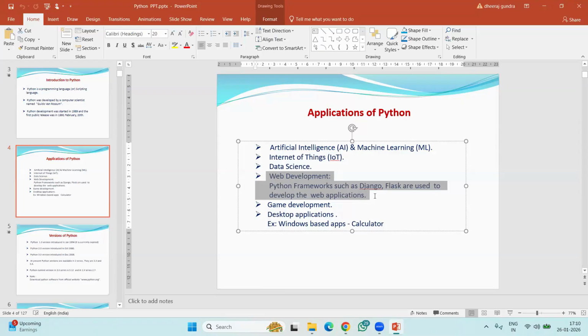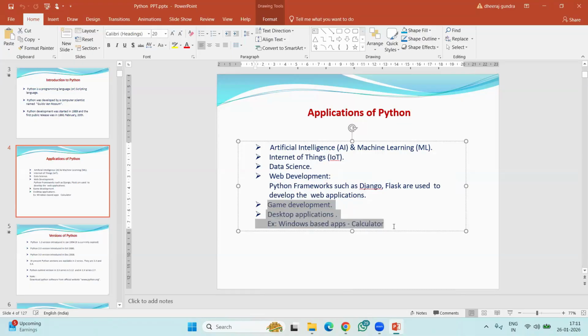Java frameworks are there, .NET frameworks are there, but Python frameworks are most popular nowadays. For web development we have Django and Flask, but Django is the most popular one. In our course we are learning Django; I said it is part of the full stack we are learning in this course. Python also supports gaming development and desktop applications.